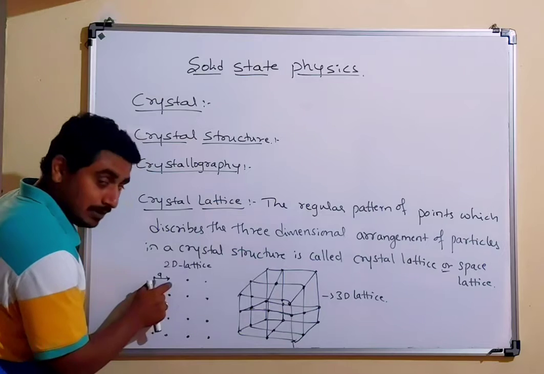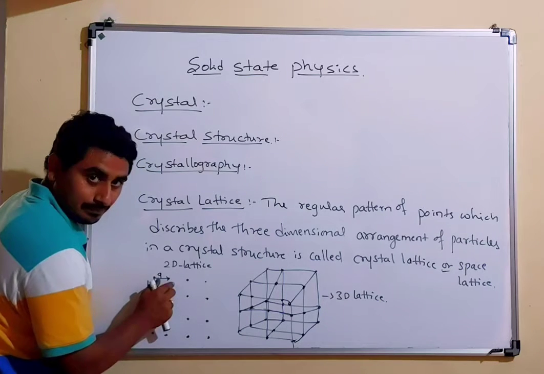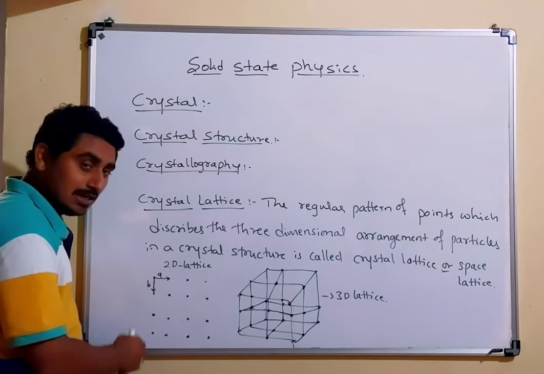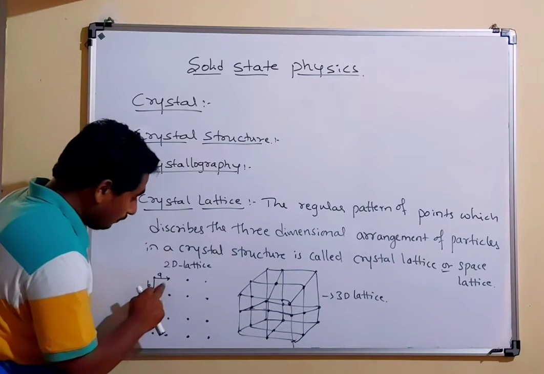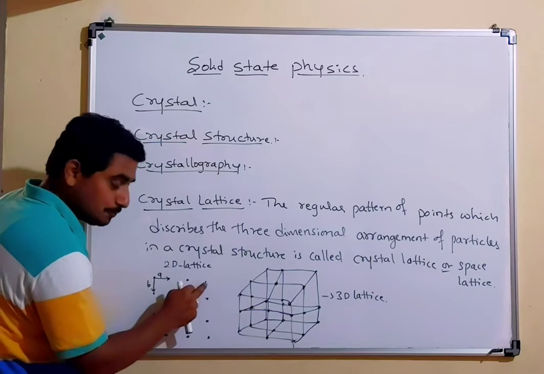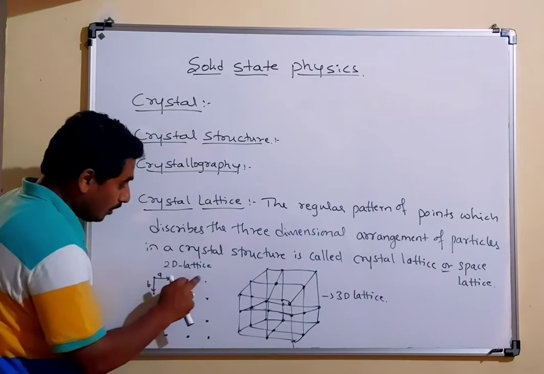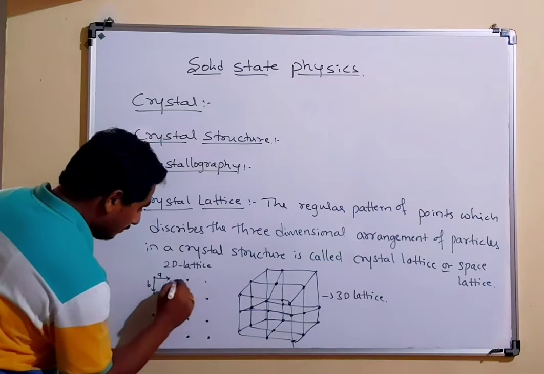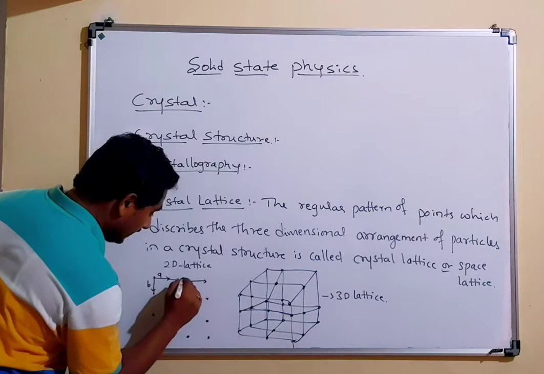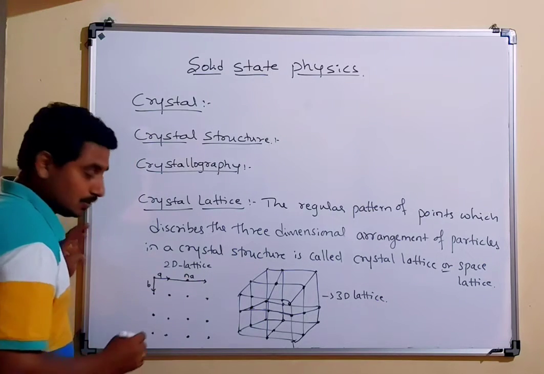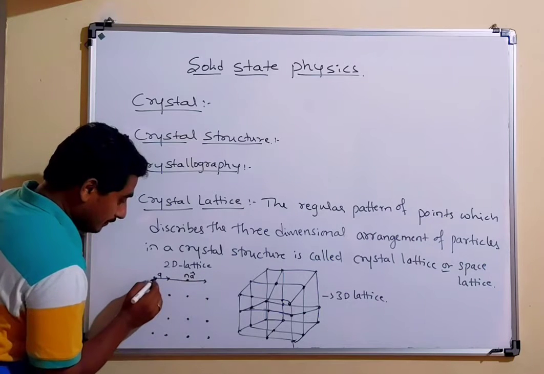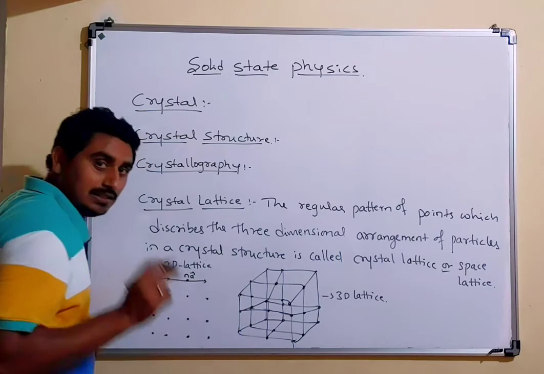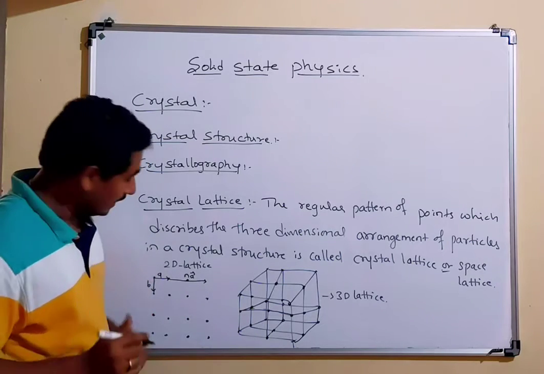The successive difference along this direction is A, and the successive difference along this other direction is B. The distance of this point from the origin is calculated as NA, where N is 1, 2, 3, and the distance remains the same.